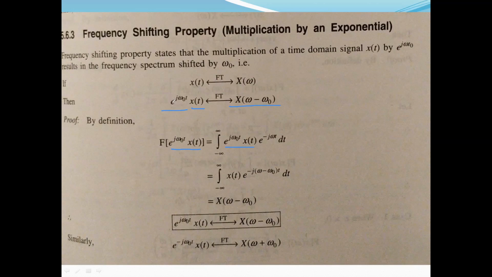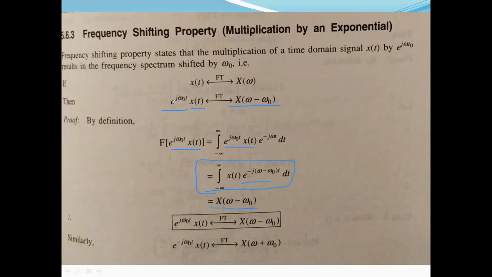So when we add the two exponentials, that becomes e to the power minus j, omega minus omega naught, t. This is again the formula of Fourier transform, but only the frequency has changed, that is omega minus omega naught. Hence we can write it as capital X of omega minus omega naught. So that is the proof of the frequency shifting property.